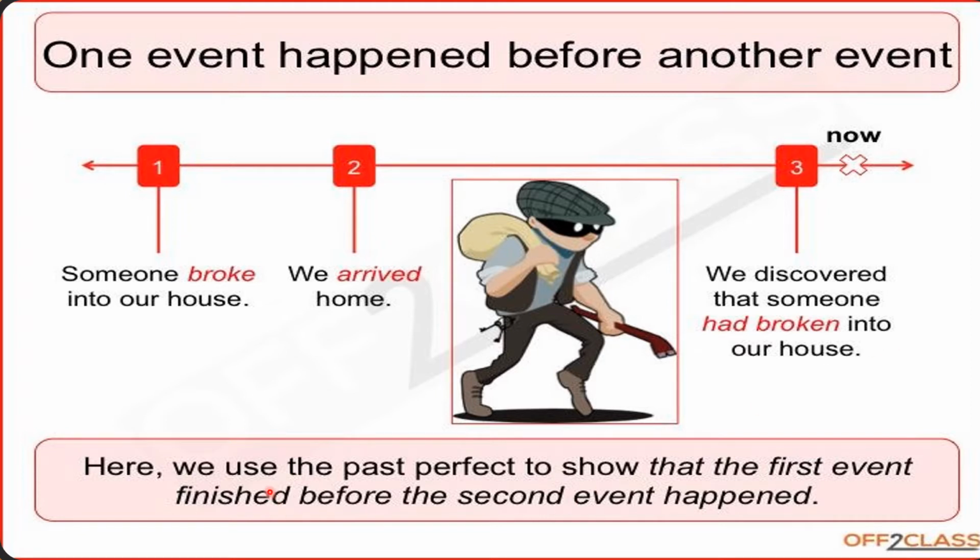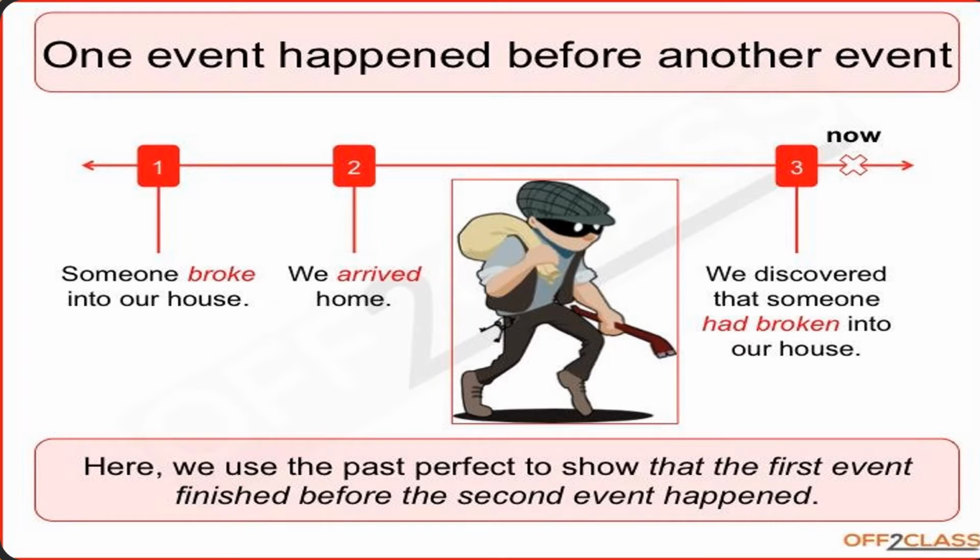And here we use the past perfect to show that the first event finished before the second event happened. So this is the first event that is finished, that someone broke into our house. Then when we arrived home, means to say someone had broken into our house before we arrived home. So this is how we form the sentence of past perfect tense. And I hope you all understand well.